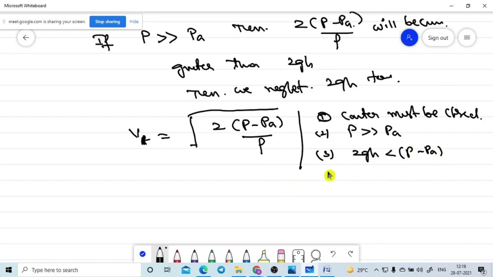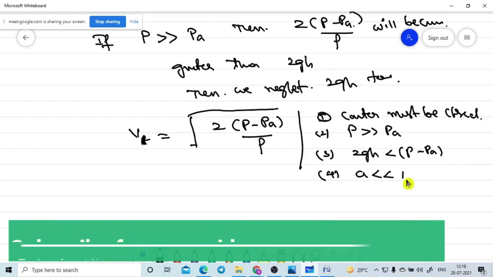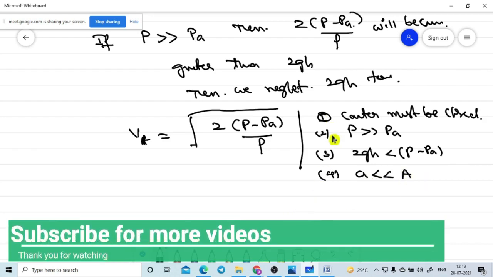And fourth, small a must be very much smaller than capital A. If these conditions are obeyed, then the velocity of the fluid coming from the nozzle is equal to square root of 2 into (P minus PA) by rho.